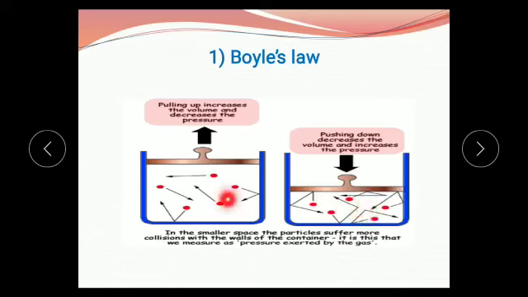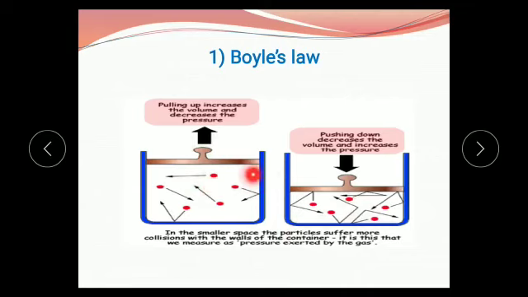Now see this second diagram. When we pull up the piston in the upward direction, pressure is released. That means pressure decreases and at the same time volume increases.